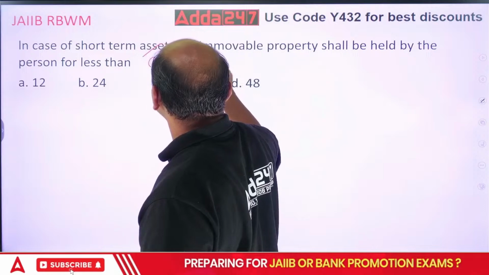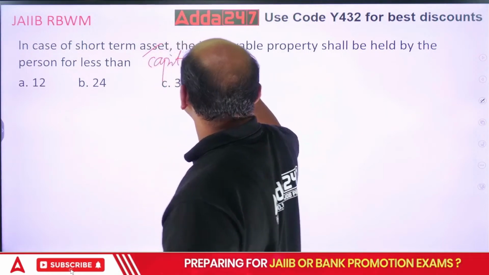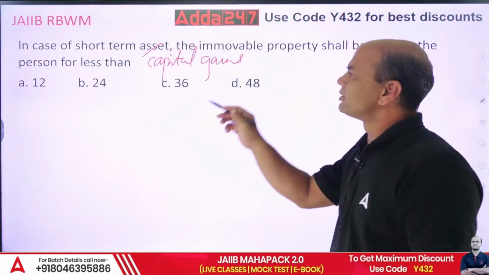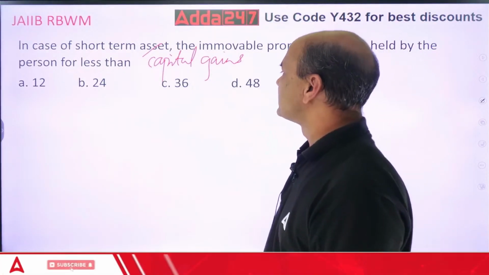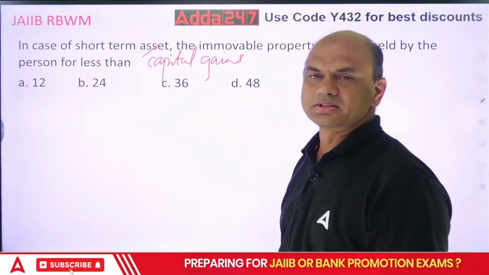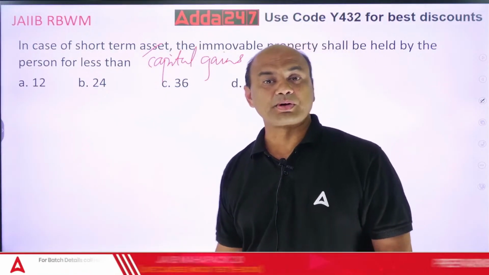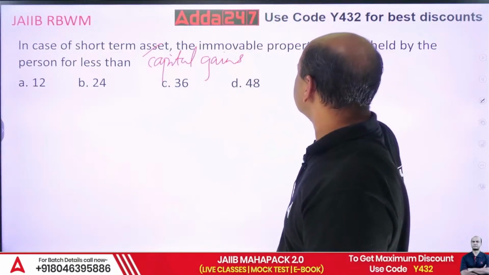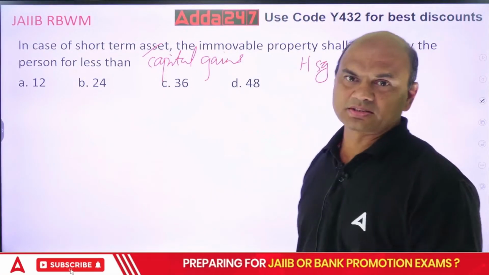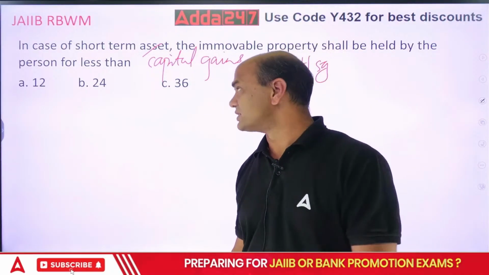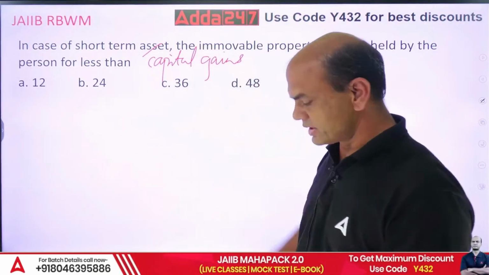The housing property shall be held by the person for less than how many months? 12, 24, 36 or 48.